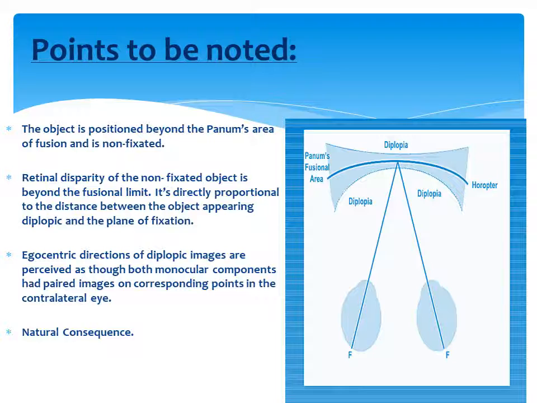So it seems like there is a monocular component of visual axis which has paired images on corresponding points in the contralateral eye. But even then, there is no fusion taking place, and it's absolutely a natural consequence. As I said, that's why it is physiological.